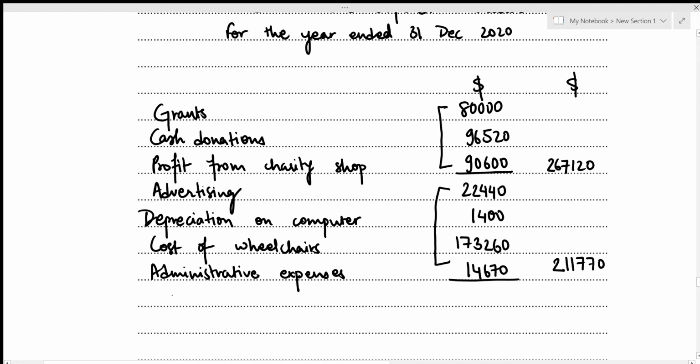So this means that there is an excess of income over expenditure, which we term as surplus. So the surplus is just going to be the difference. That's 267,120 minus 211,770, which gives our surplus for the particular year to be 55,350. This concludes our income and expenditure account as well as the second part of this question. Now we can move to the third one.